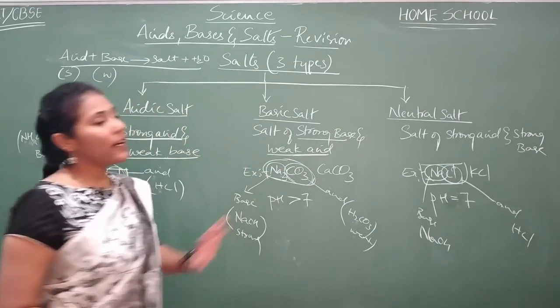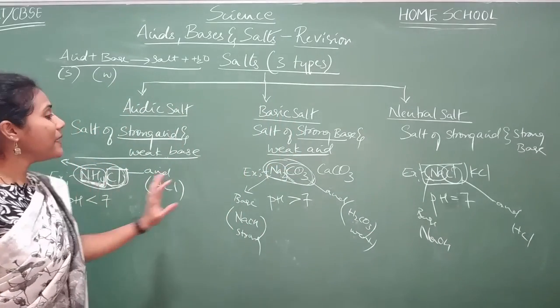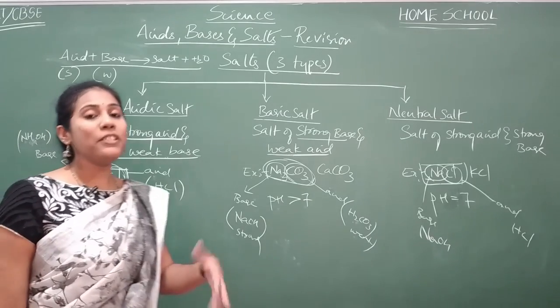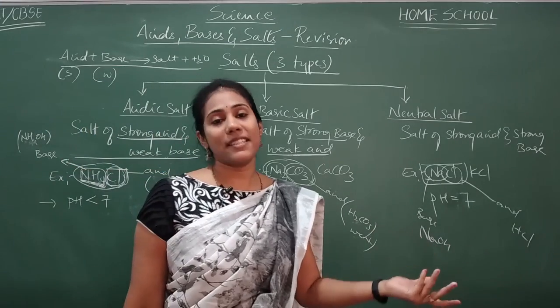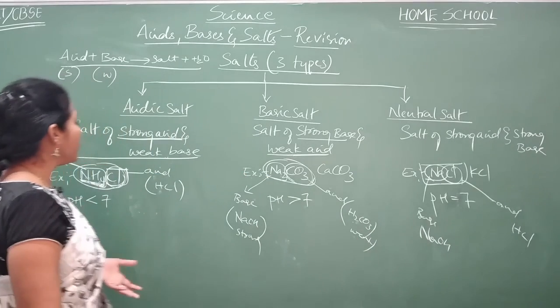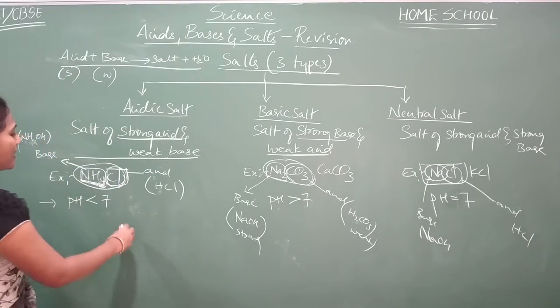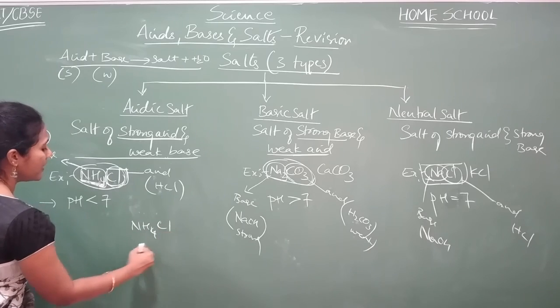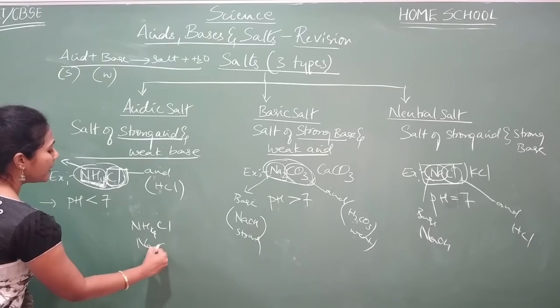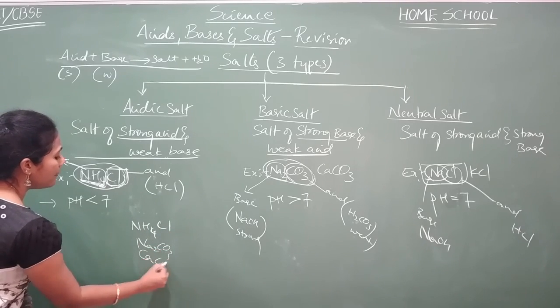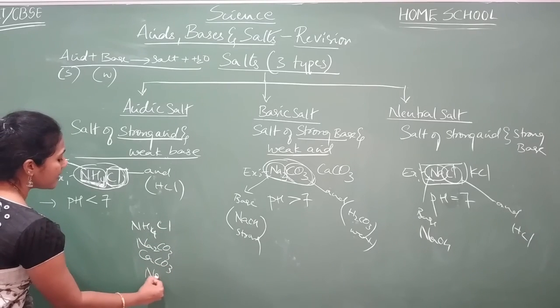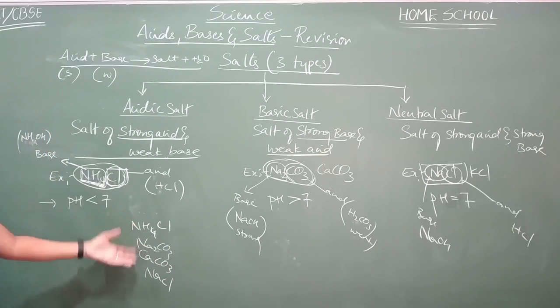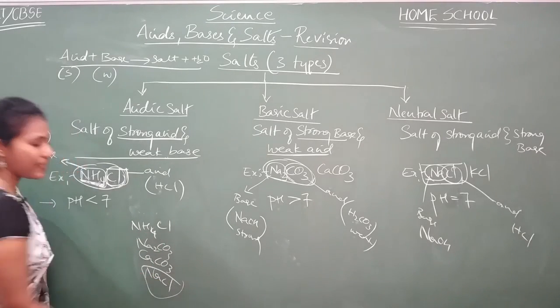So this is all about the salt. And this concept is very important. Multiple choice questions can be asked on this. They will give you the salts, say for example NH4Cl, sodium carbonate, calcium carbonate and NaCl. Which of the following is a neutral salt? So you must be able to pick which is a neutral salt. Neutral salt is NaCl. Right?